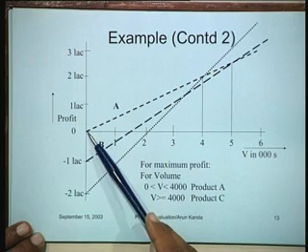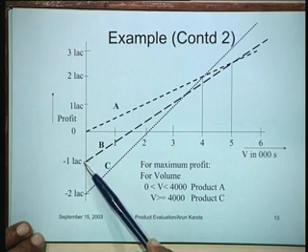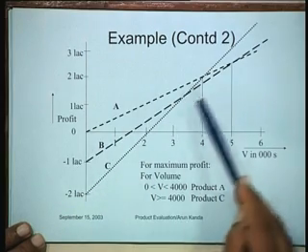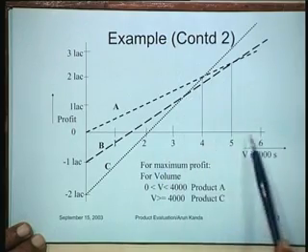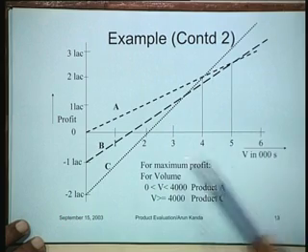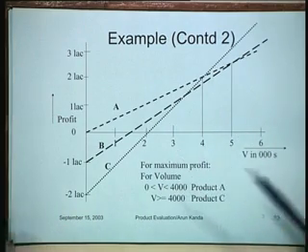Product A had no fixed cost. Product B had a fixed cost of 1 lakh of rupees. Product C had a fixed cost of 2 lakhs of rupees. And correspondingly, all these break even points have been computed, and these are now drawn to scale in this particular graph. And this is now our objective. What is our objective? Overall objective.